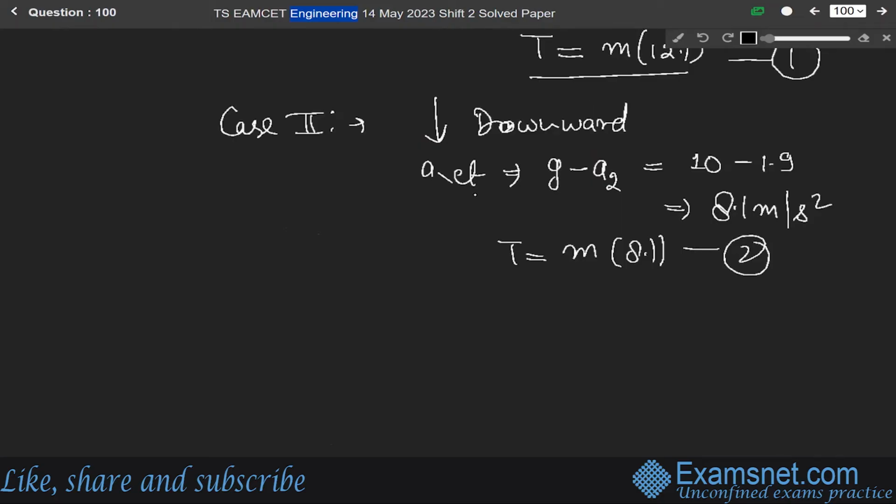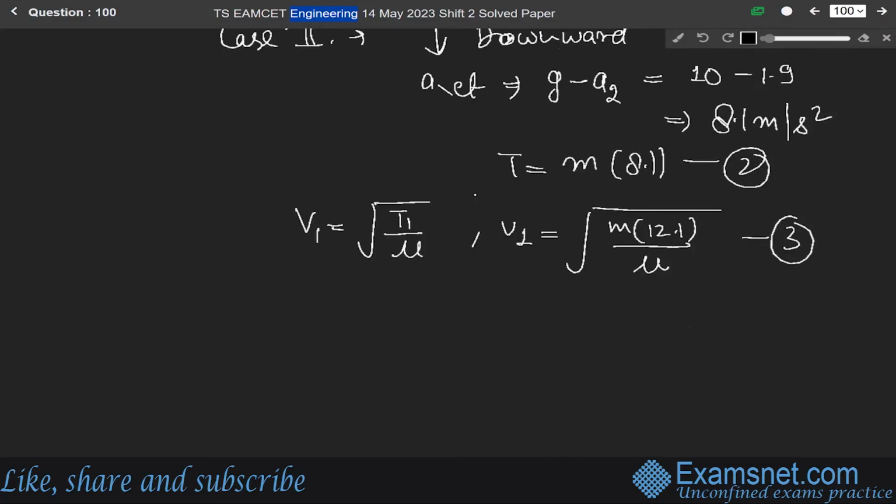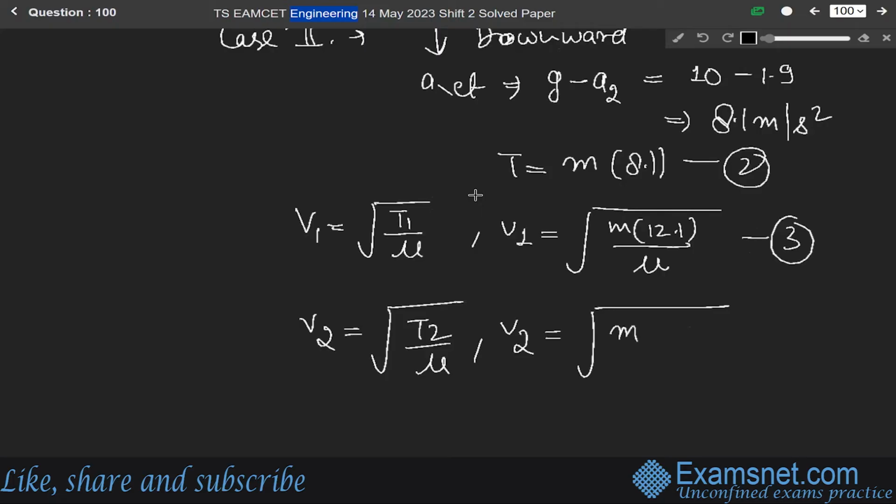Now putting these values T1 and T2 in the equation of velocity, V1 is equal to under root of T1 over mu, where mu is mass per length. So from here we get V1 equal to under root of m into 12.1 over mu. Let us say this is equation 3, and V2 will be under root of T2 over mu, that is under root of m into 8.1 over mu. Let us say this is equation number 4.